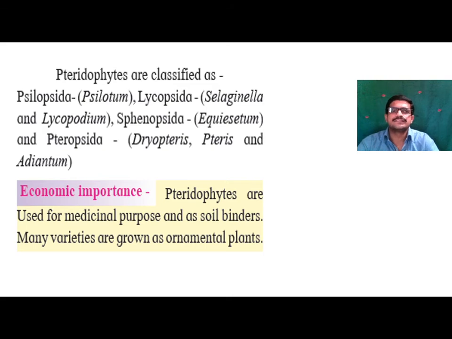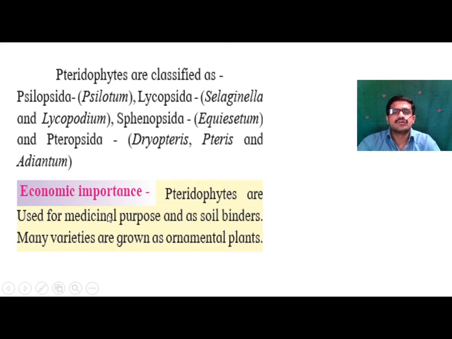These pteridophytes are classified as Psilopsida, example Psilotum; Lycopsida, example Selaginella and Lycopodium; Sphenopsida, example Equisetum; Pteropsida, example Dryopteris, Pteris and Adiantum. So these are some examples of the pteridophytes. This pteridophyte is divided into the classes Psilopsida, Lycopsida, Sphenopsida and Pteropsida. So these are the four classes of the pteridophytes.